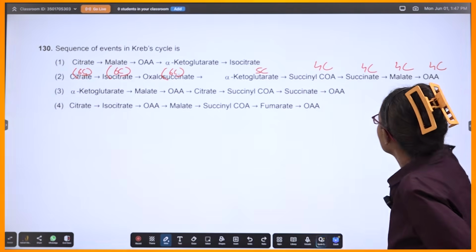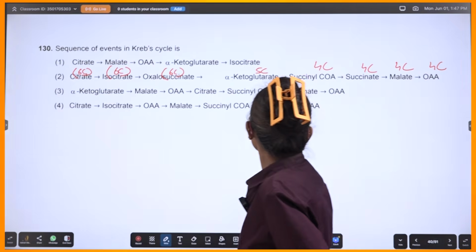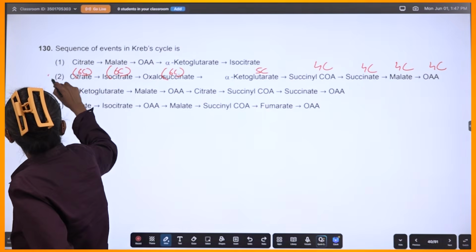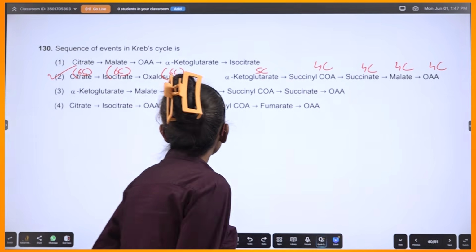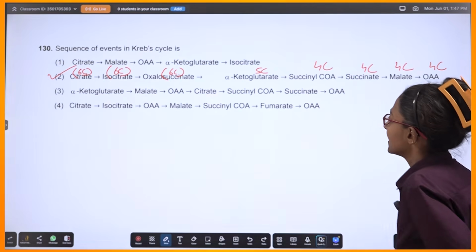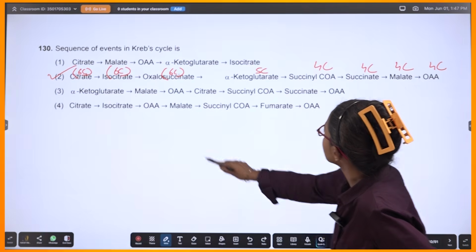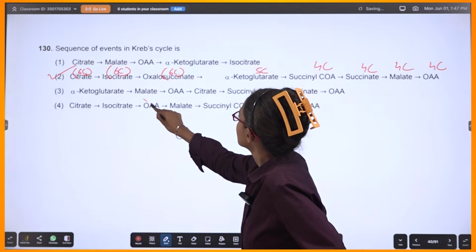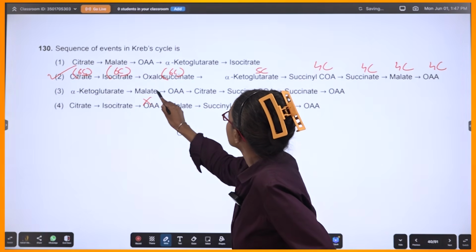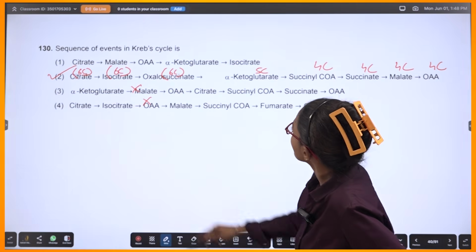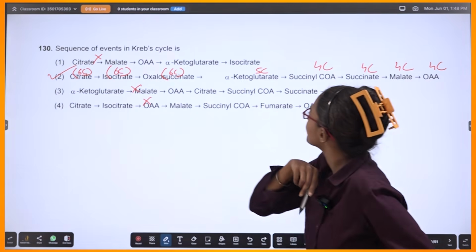Fine. They haven't mentioned the other ones over here, fumarate and all. That's okay. So I'll go with the second one. Correct? You cannot have malate after alpha ketoglutarate. You cannot have oxaloacetic acid after this. So here it goes wrong, and over there in the first step only it goes wrong.